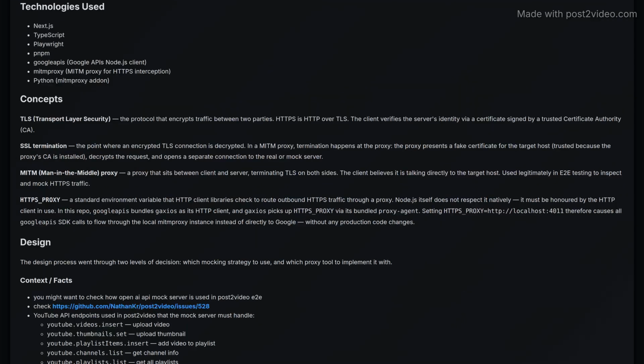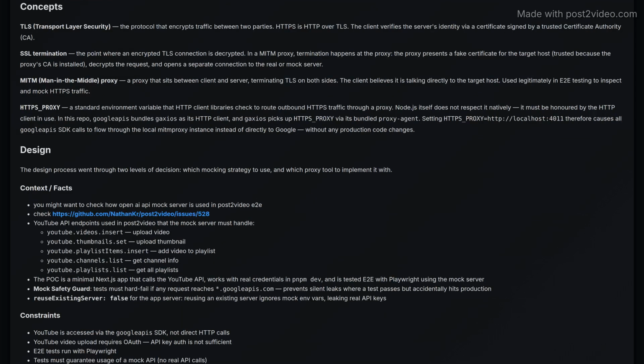Technologies employed include Next.js for the framework, TypeScript for type safety, Playwright for testing, pnpm for package management, and mitmproxy for intercepting HTTPS traffic. Key concepts such as TLS for secure communication, SSL termination used in proxy contexts, and the role of the HTTPS proxy environment variable in directing traffic through mitmproxy are discussed to enhance understanding.